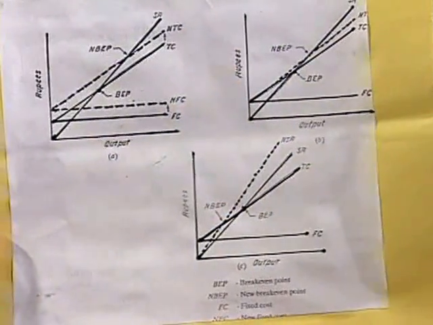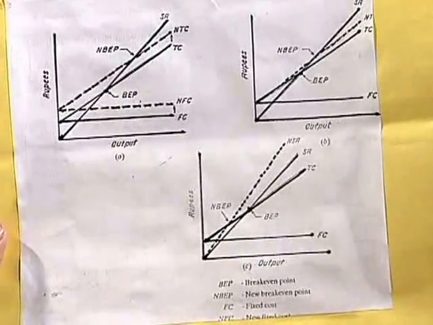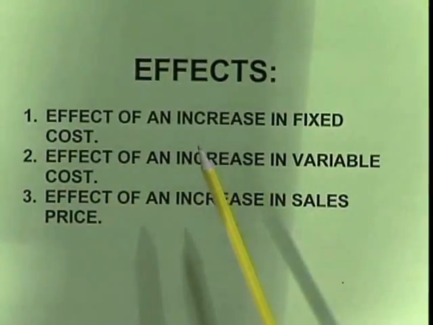Now, let us see the effects of changes. If changes in this particular thing happen, what will happen? If fixed cost changes, what will happen? If variable cost changes, what will happen? Like that we have to see it. First one is the effect of an increase in fixed cost. So, if fixed cost increases, what will happen?